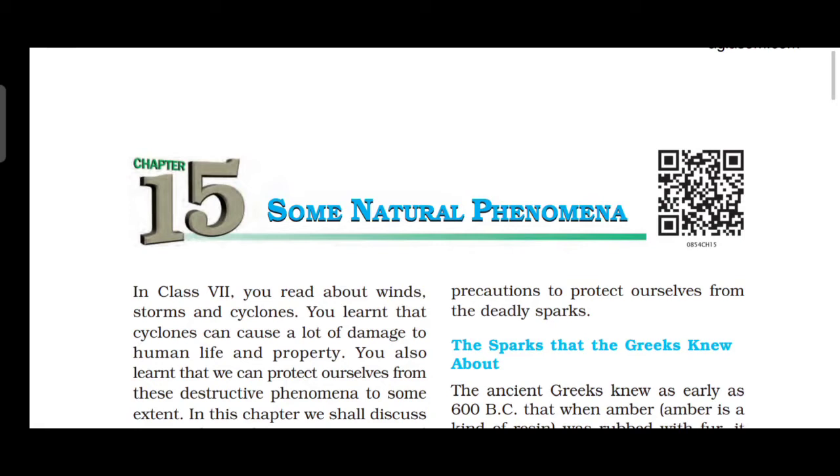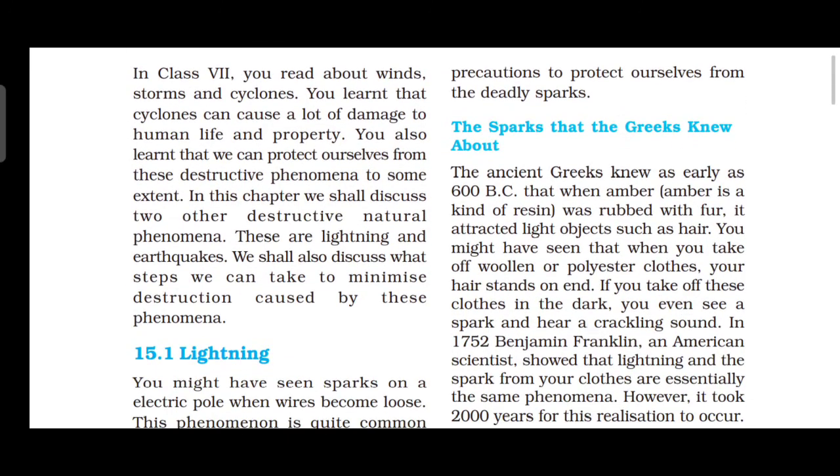We already know about wind, storms, and cyclones from the previous class, right? Cyclones, wind, storms cause what? Damage to human life and property. It is a natural disaster, isn't it? We studied it already in the previous class. Then the next topic is lightning.